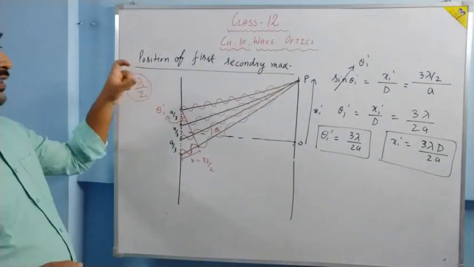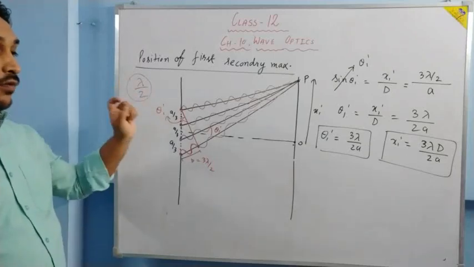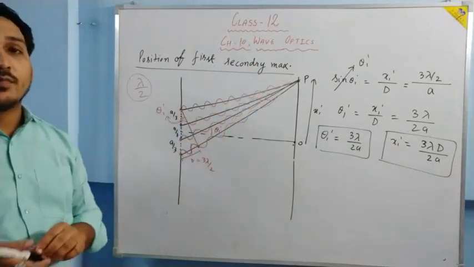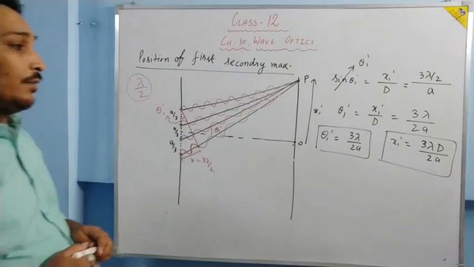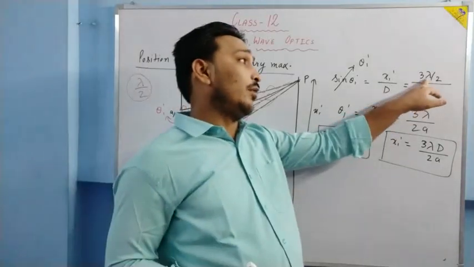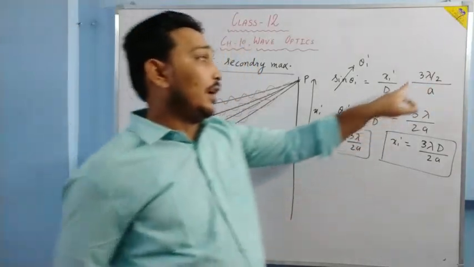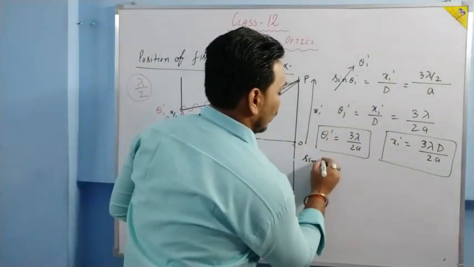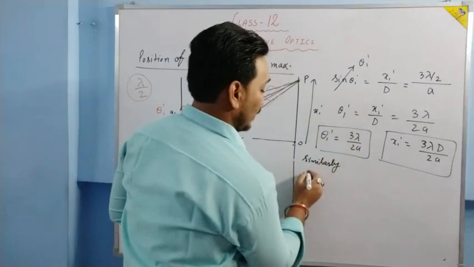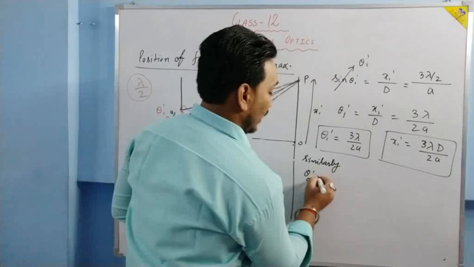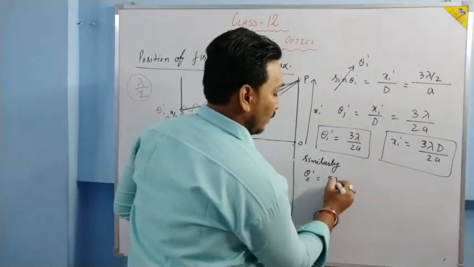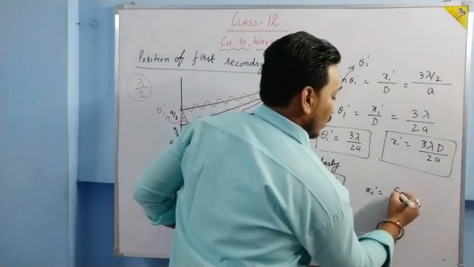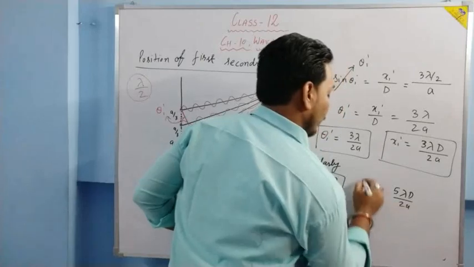For the second secondary maximum, the slit is divided into 5 parts. The first one fifth will be cancelled by the second one fifth, the third one fifth will be cancelled by the fourth one fifth, and only the light from the fifth part will reach P. And what are we going to have? A maximum at P. What will be changed? In place of 3 lambda by 2, since we have broken into 5 parts, it will be 5 lambda by 2. So the only change is for the second. Similarly, the angular position of the second maximum is given by theta 2 dash equal to 5 lambda upon 2a, and the linear position is given as x2 dash equal to 5 lambda D upon 2a.